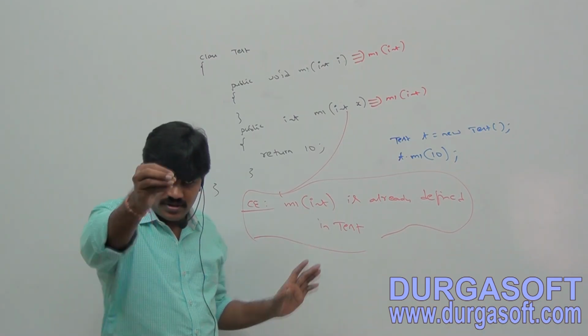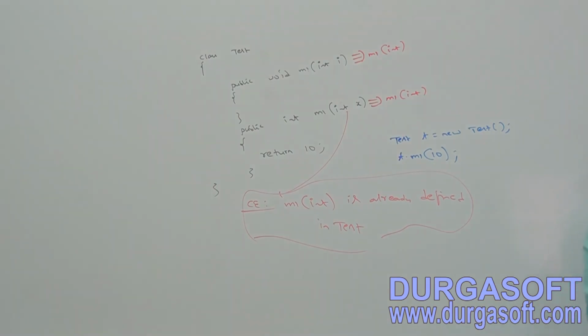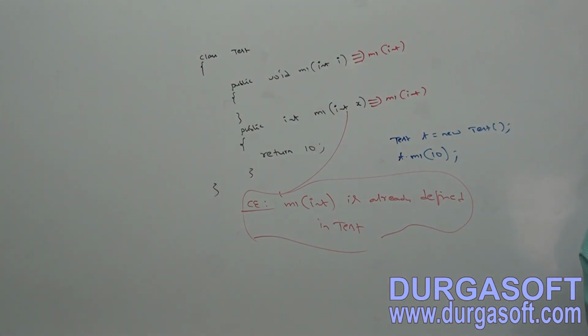Clear for all of you, right? Within a class, two methods with the same signature are not allowed.